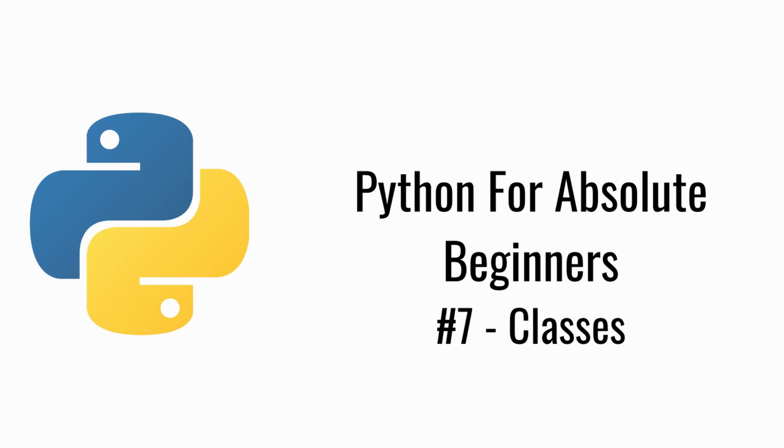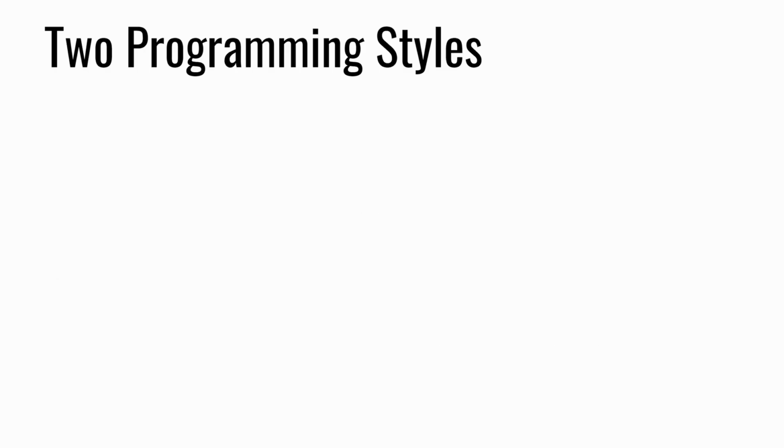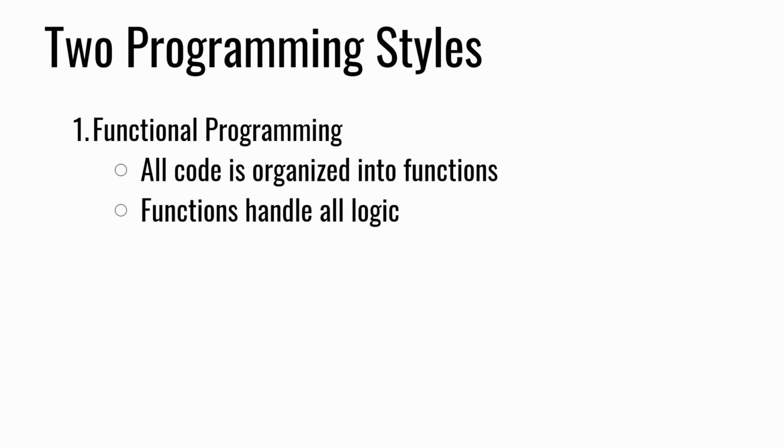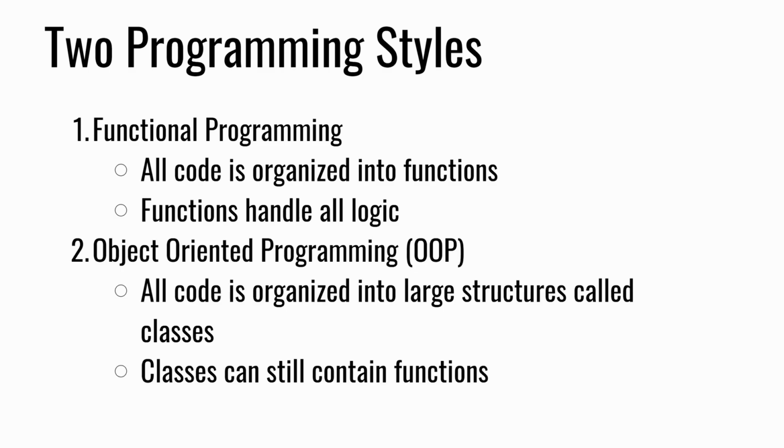In programming, we have two main types of programming styles. The first one is called functional programming, and functional programming is all about using functions, which we learned last episode, to organize and run all of our programs. The second one is called object-oriented programming, sometimes called OOP for short, and this type of programming style uses what are called classes and objects to organize and run all of our programs. These are two very distinct styles of programming, and they look very different. Functional programming came first, and then object-oriented programming came a little bit later. There are pros and cons to each of them.